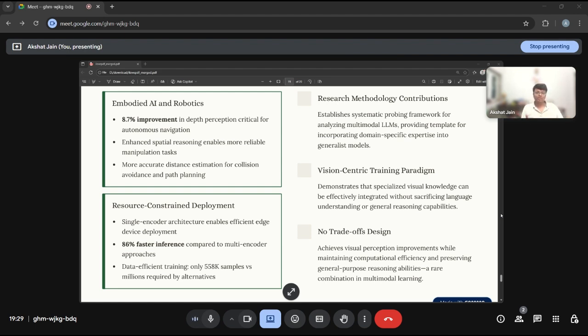Research methodology contributions: a systematic, architecture-agnostic approach establishes a new framework. The vision-centric training paradigm demonstrates that specialized vision knowledge can be effectively integrated without sacrificing language understanding or general reasoning capabilities. This is a no-trade-off design, maintaining computational efficiency and preserving reasoning capabilities, which is a rare combination in multimodal learning.